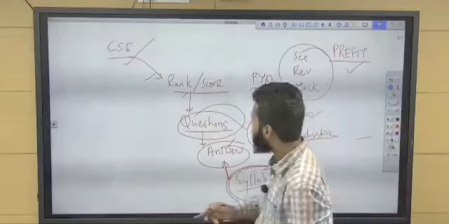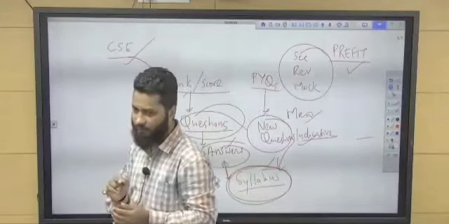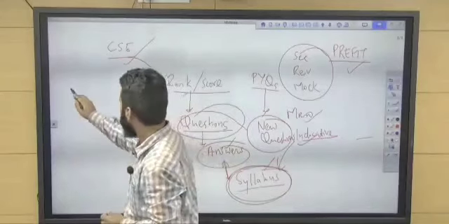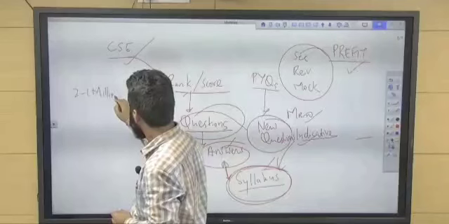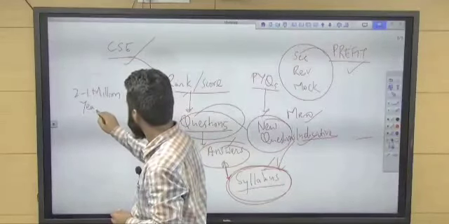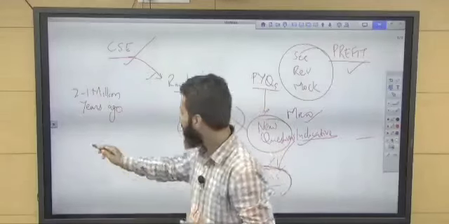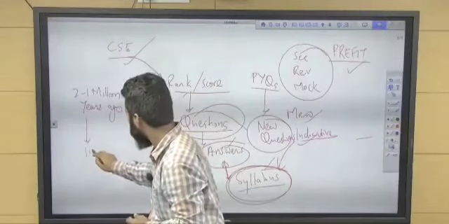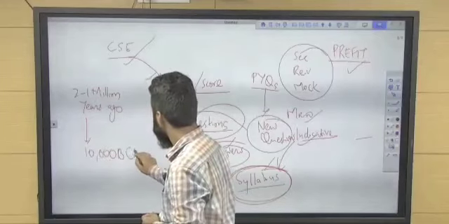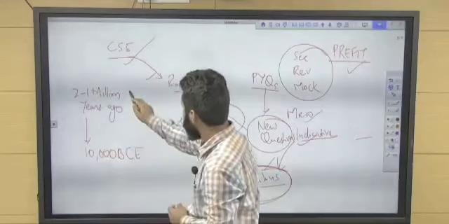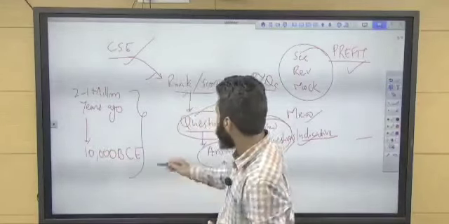For example, see, we are tracing the history back from 2 to 1 million years ago to 10,000 BC. This period is known as Paleolithic.